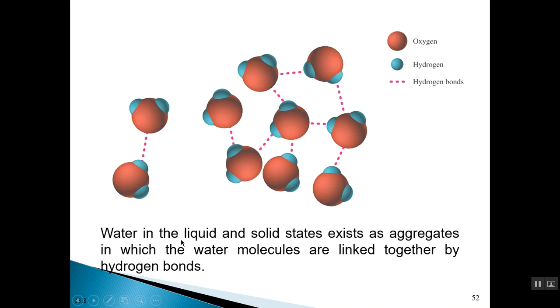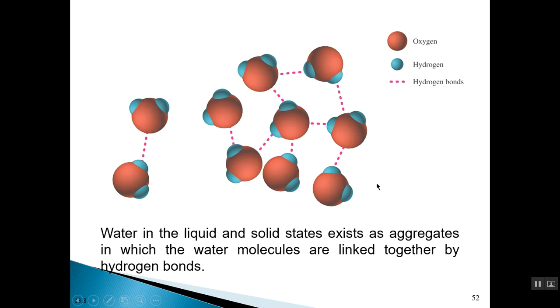And that bond exists, of course, in H2O, right? So what we see here, if you focus on this one, for example, you'll notice that this hydrogen here, which is represented by the blue sphere, is attracted to the oxygen of another molecule, and that's a hydrogen bond right there. And you have that continuous linkage when you have several, of course, as you can imagine, there are billions upon billions of these molecules that exist within a sample of water. So you have that kind of linkage, which basically results in the properties that we observe.